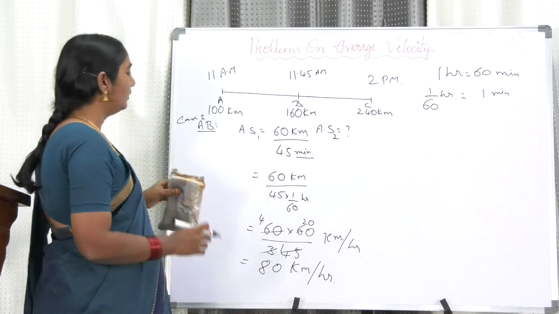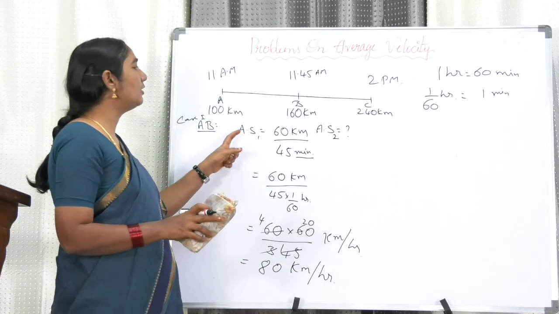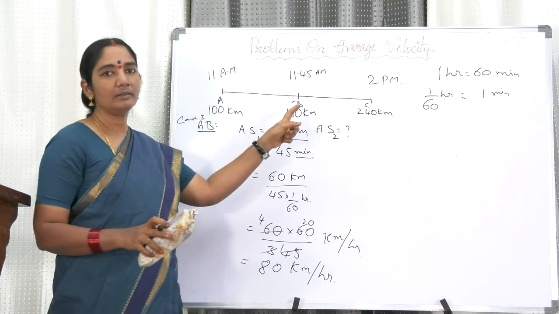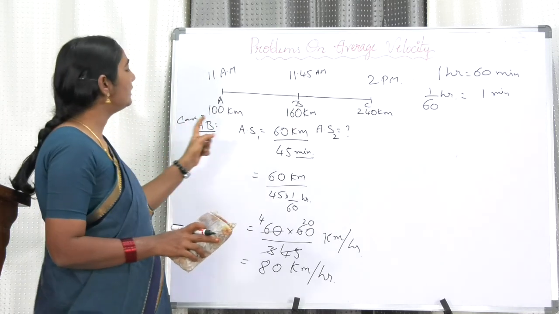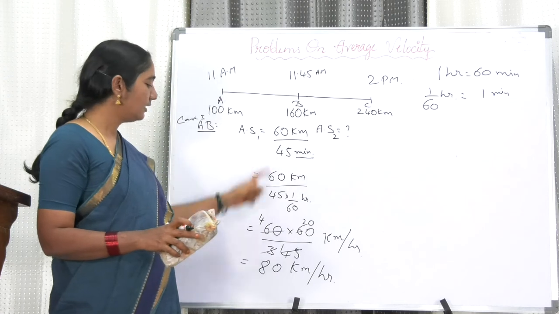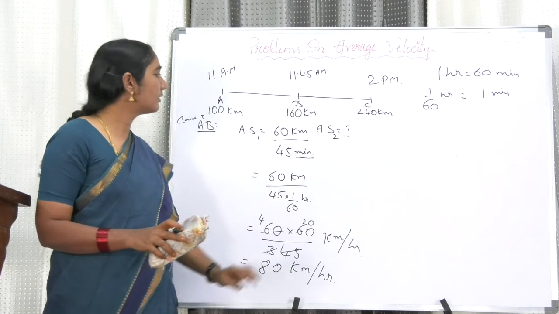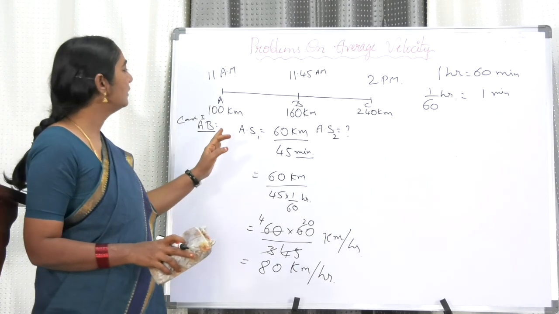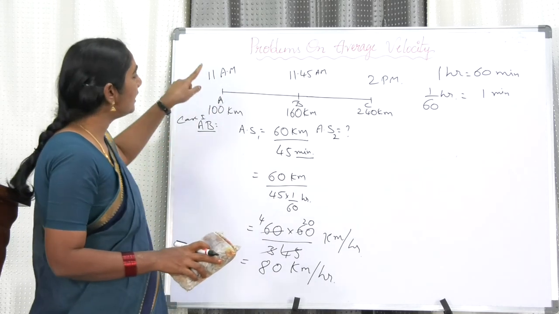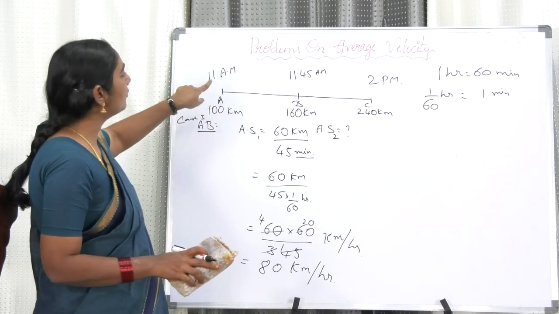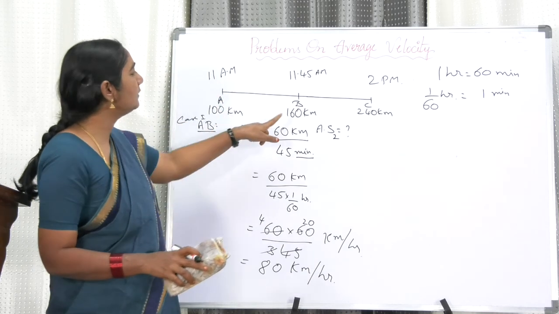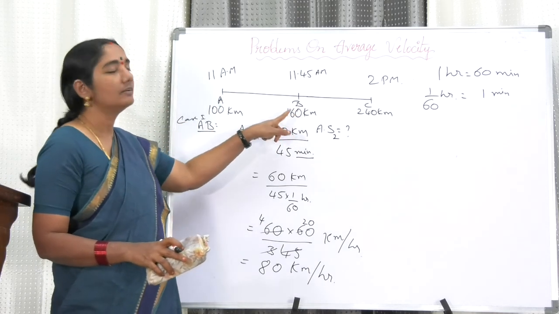In this particular case 1, the average speed from A to B is 80 km per hour. Now, the car started at 11 o'clock, and by 11:45 it reached the point 160.